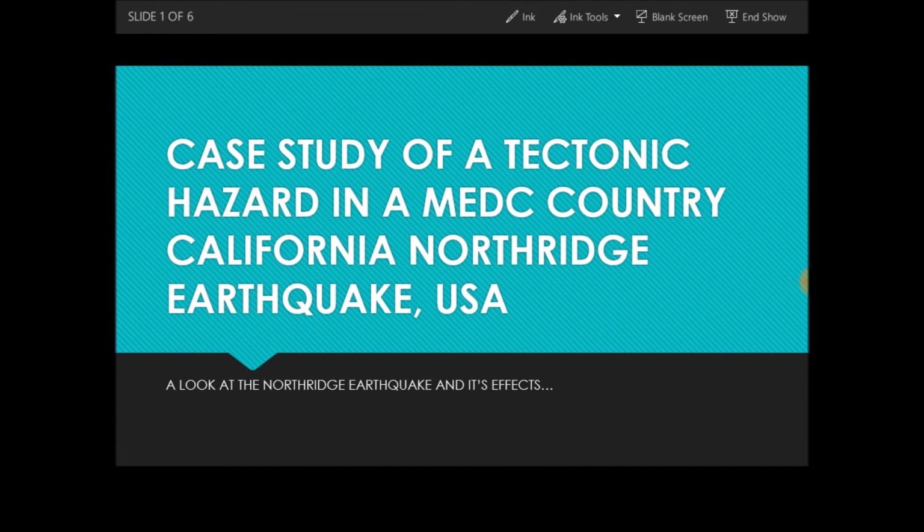So in this case we are going to look at the California Northridge earthquake. It's a case study of a tectonic hazard, which is an earthquake in an MEDC country. Now, an MEDC country is a very developed country basically. MEDC stands for more economically developed countries. So we're going to look at the California Northridge earthquake in the United States of America. So let's get started.